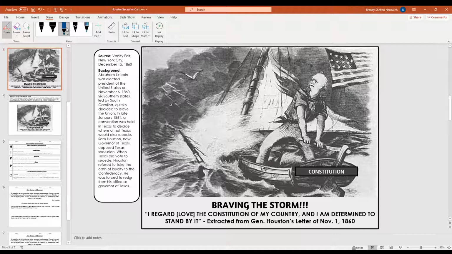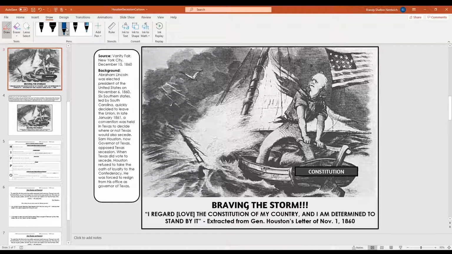The storm that's surrounding him is obviously the Civil War that's coming. So the storm that's surrounding Sam Houston in the cartoon represents the Civil War. And the tattered sail in the background and the fact that the waves are coming into the boat represent the fact that even though Sam Houston didn't agree with secession, his state, Texas, went ahead and went against what he wanted and seceded from the USA and left the United States.